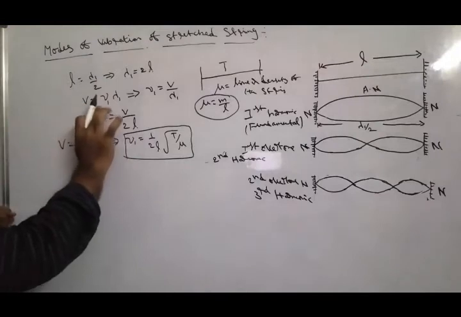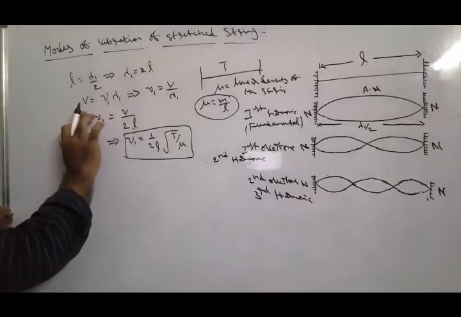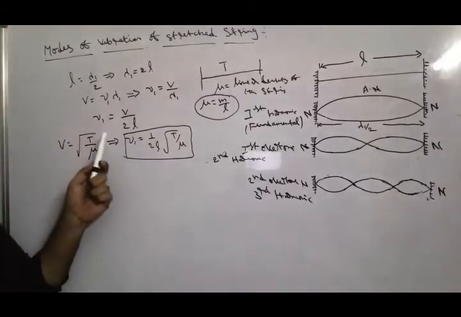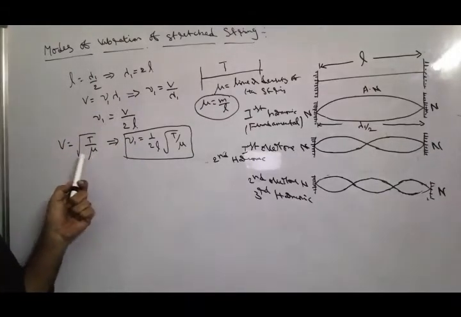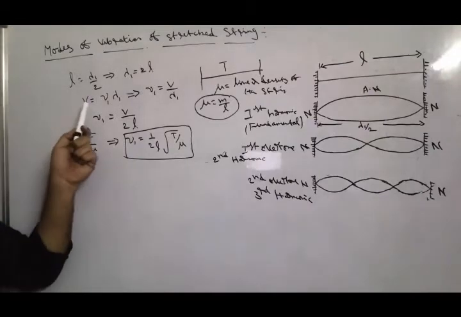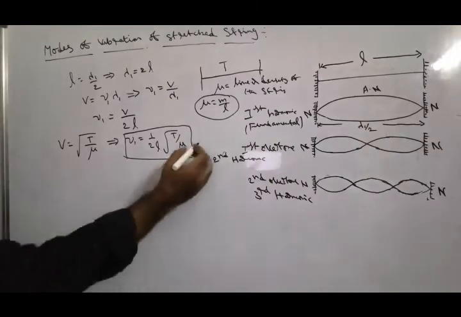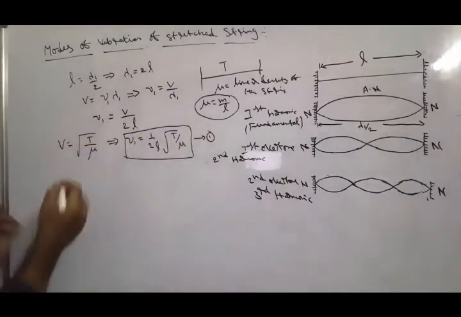Here we are taking V is equal to nu 1 lambda 1, where V is the velocity of the wave. Particularly in the case of a stretched string, the velocity of the transverse wave can be taken as root of T by mu. That's why in the place of V we are taking root of T by mu. So this is equation number 1.